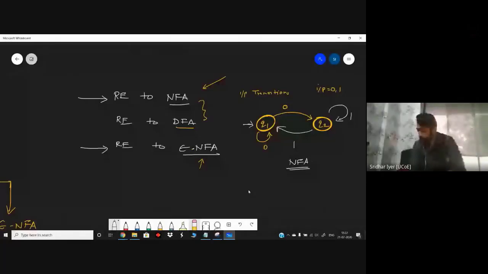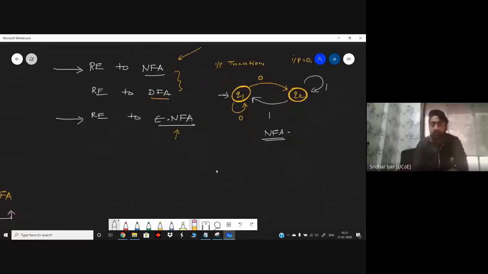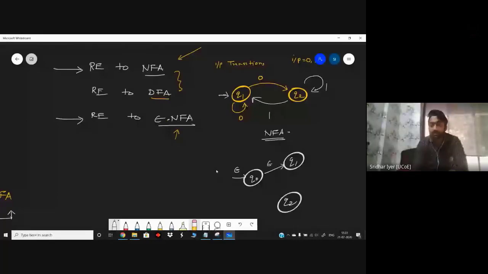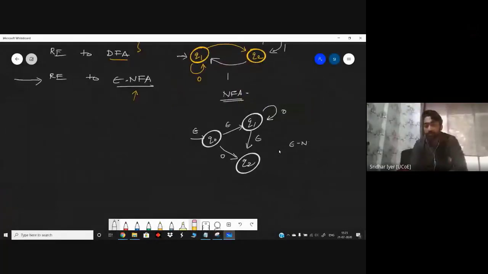Clear? But in case of epsilon NFA, what do we mean by epsilon? In yesterday's lecture, we saw some diagrams based on NFA epsilon transitions. If you remember, we had done something like this. For example, there is one state over here, there is one state over here. There is this epsilon transition. Similarly, we can make an epsilon transition over here also. Q1 is having 0. For example, Q2 is having epsilon. This is just a random diagram I'm drawing. There is no relation between them. So this is again an NFA, but this is a diagram with epsilon transitions also. That is what we call as epsilon NFA.